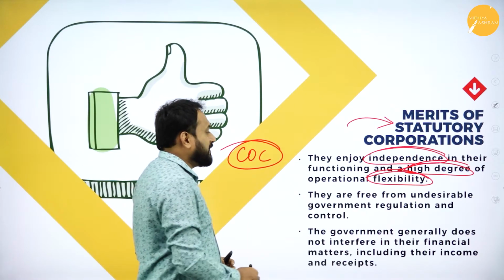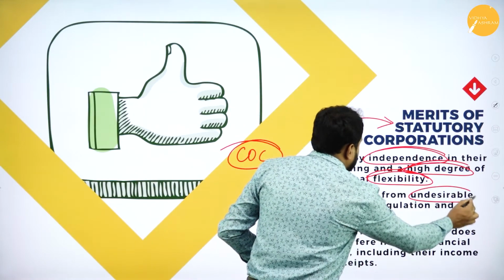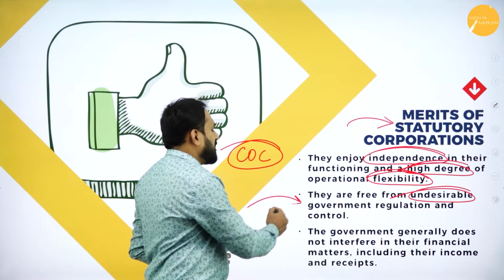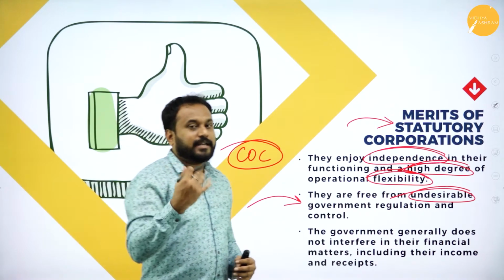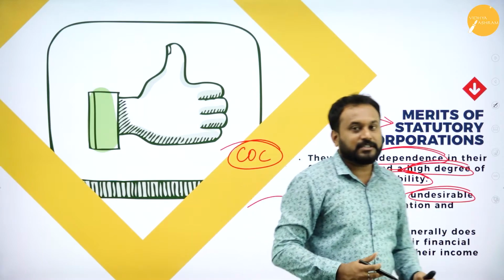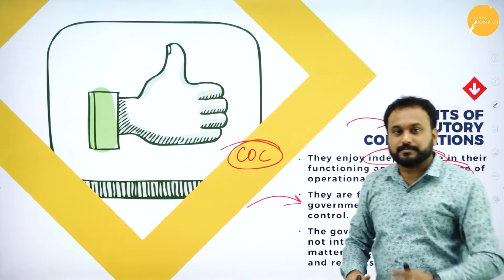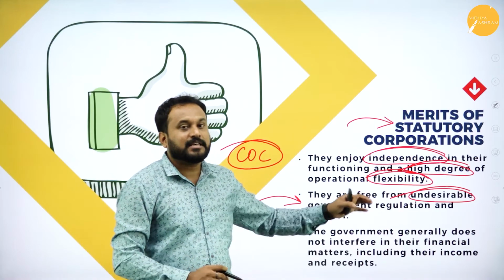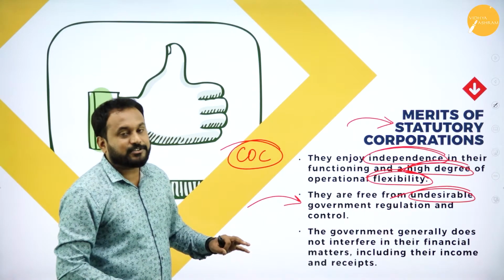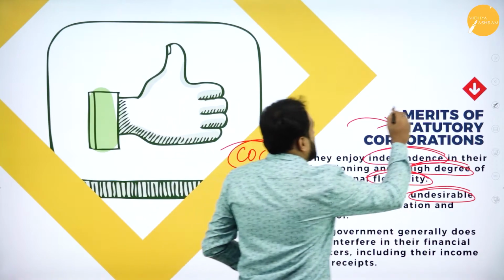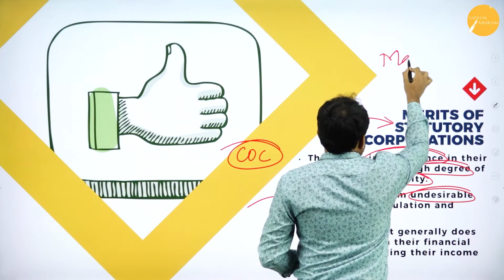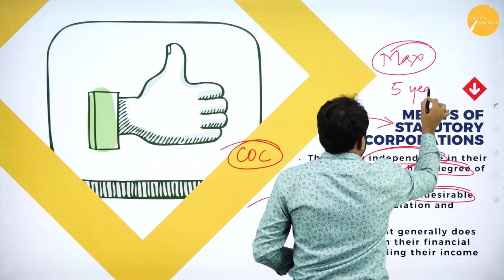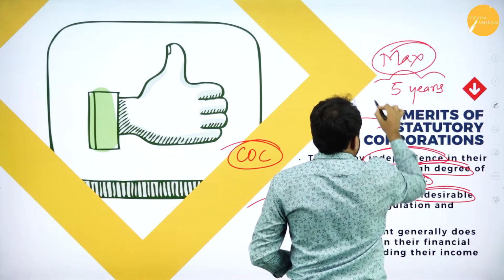The next one is, they are free from undesirable government regulations and control. See, the government cannot give all its weight to the statutory corporation and say that you should practice this. I'll tell you why this statutory corporation was given all these criteria. Whenever a government is formed, before the next election, a government can stay for 5 years. Right, the government can stay for 5 years.